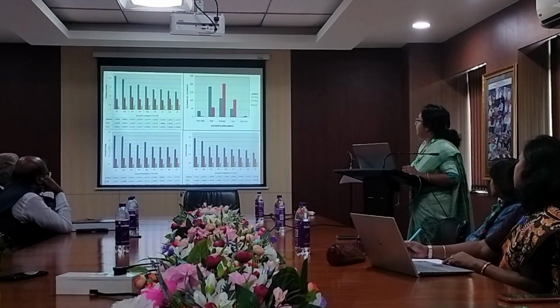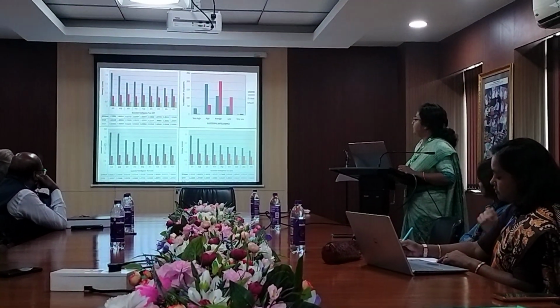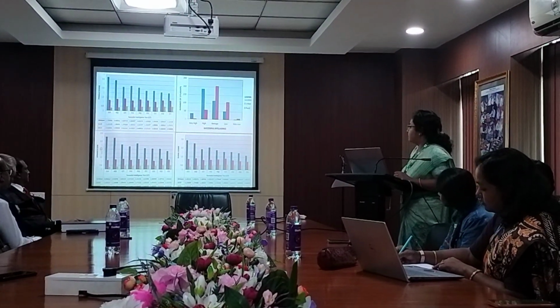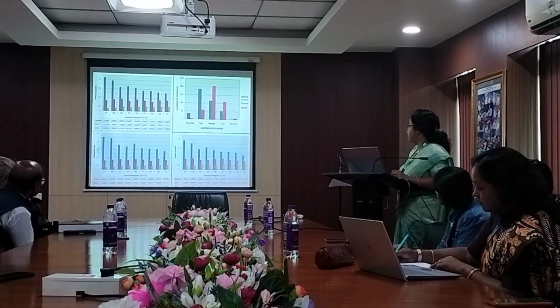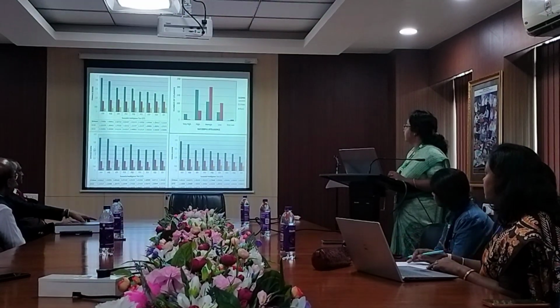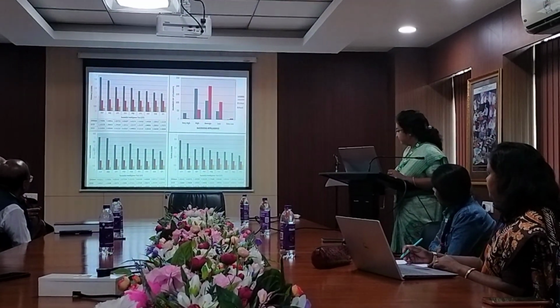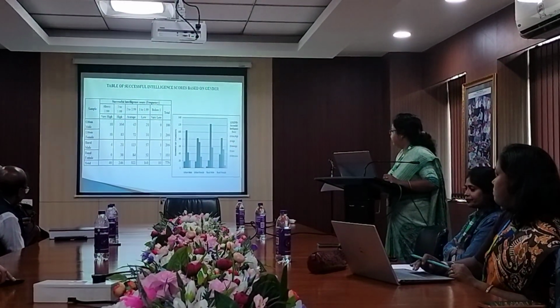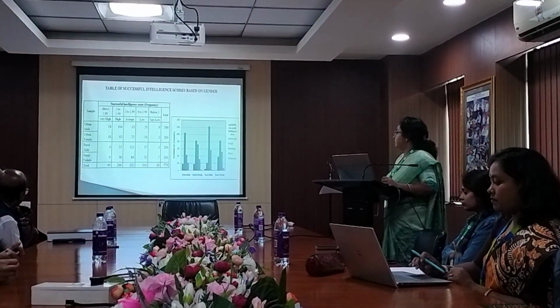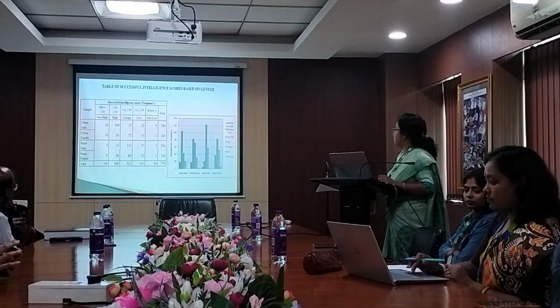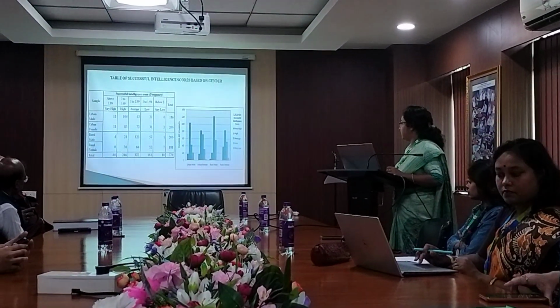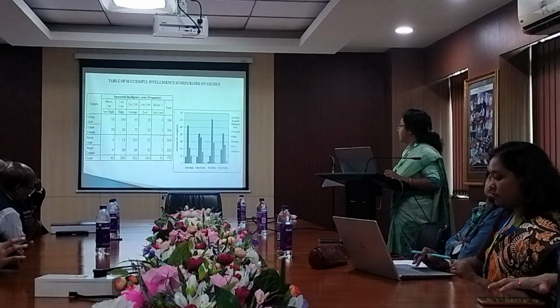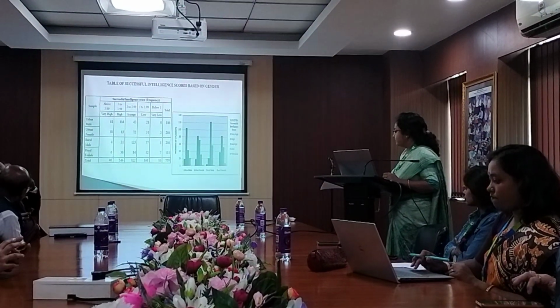Next, the fourth picture also covers the successful intelligence test with female score, with urban score, with rural score, and with urban and rural score together. Next, tables of successful intelligence based on gender. These are the tables: gender, very high, average, low and very low, total 186 urban male, 206 rural urban female.